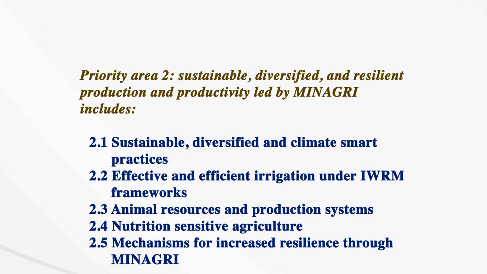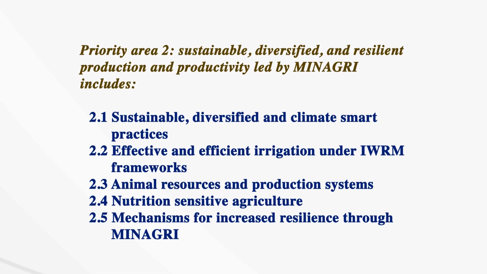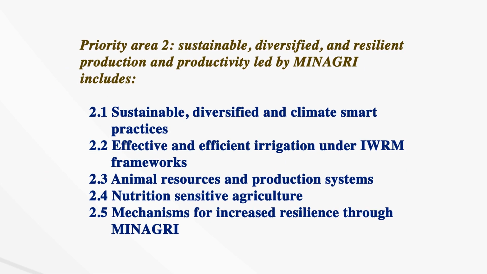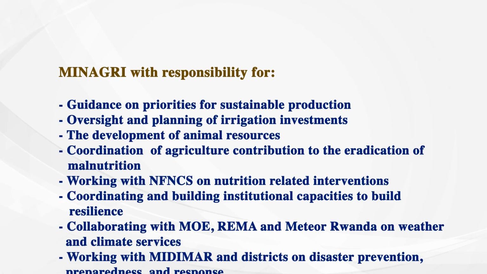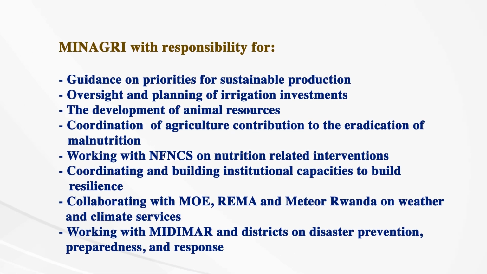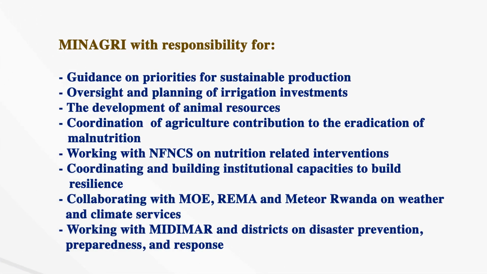Priority Area 2, Sustainable, Diversified and Resilient Production and Productivity, led by Minagri, includes sustainable, diversified and climate-smart practices, effective and efficient irrigation under IWRM frameworks, animal resources and production systems, nutrition-sensitive agriculture, mechanisms for increased resilience through Minagri with responsibility for guidance on priorities for sustainable production, oversight and planning for irrigation investments, the development of animal resources, coordination